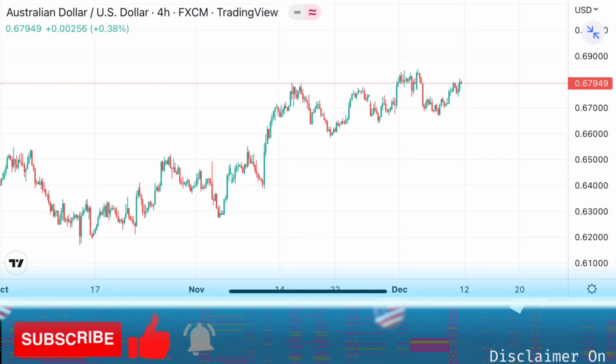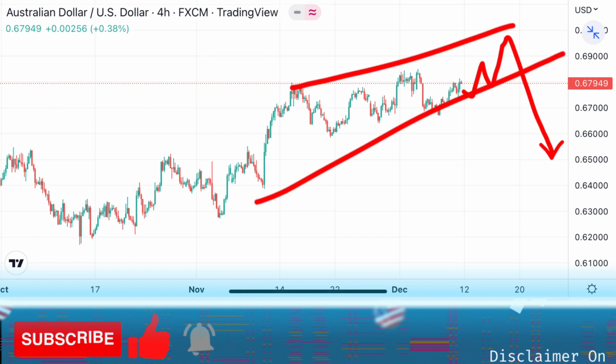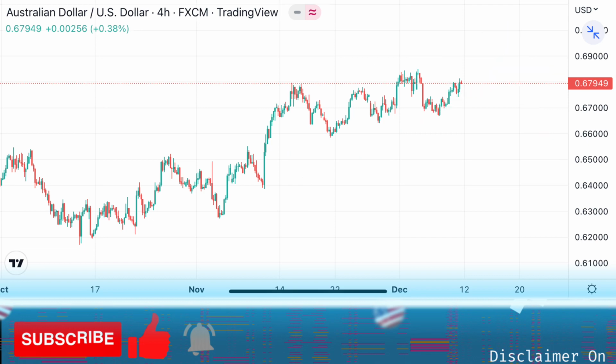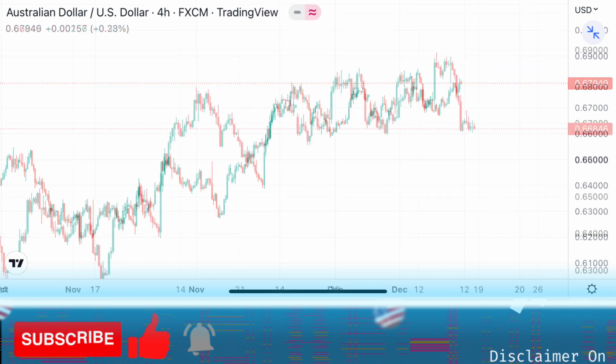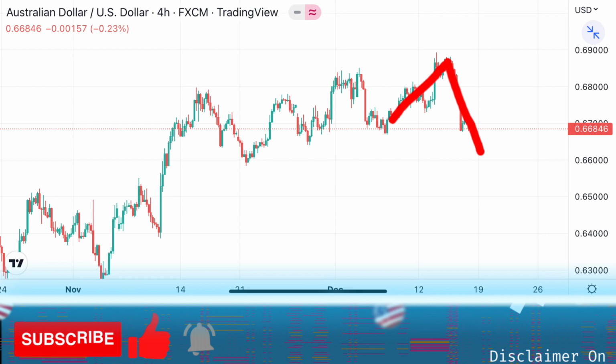Next, we have the Australian dollar. For the Australian dollar, last week I said it would continue the last bullish wave. After that, find the sell setup, and here's the update. Amazing, isn't it? For those of you who still hold a sell position, I suggest moving your stop loss to secure your profit. So, what's next for the Australian dollar? Next week my analysis is that it will still continue bearish, after a little correction like this.